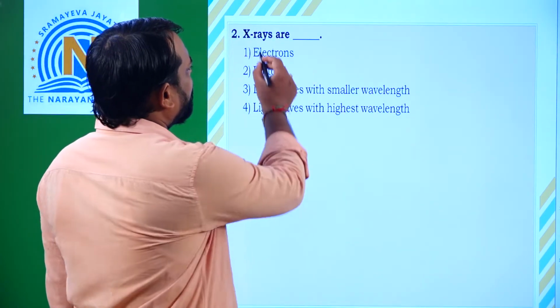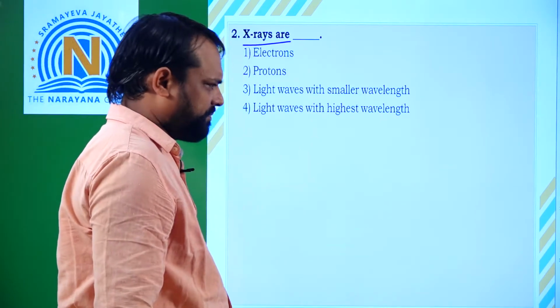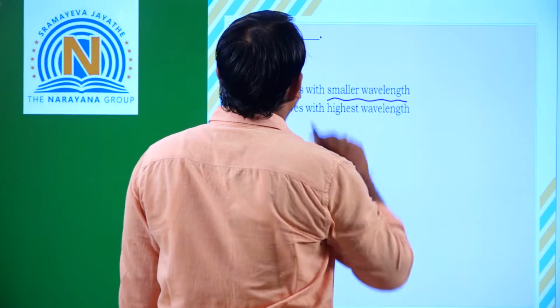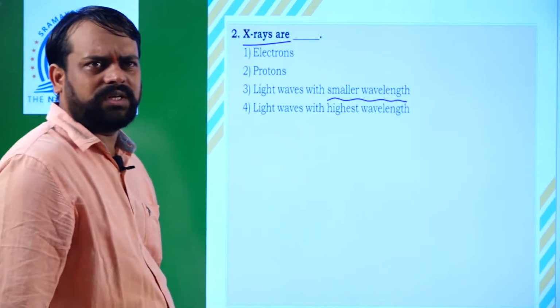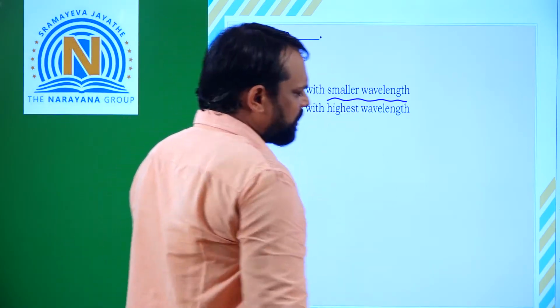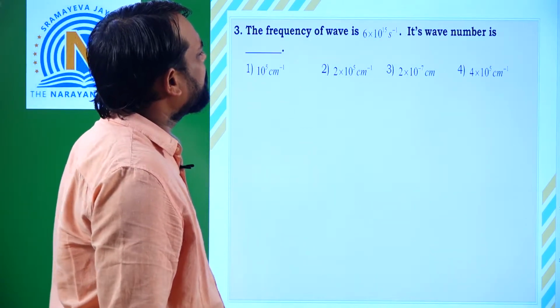X-rays are light waves with a smaller wavelength. So which option is correct? Third option is correct. And next, coming to the third question, the frequency of a wave.